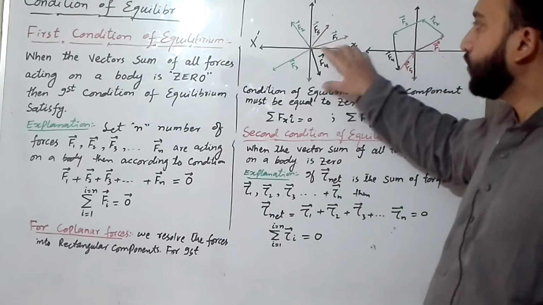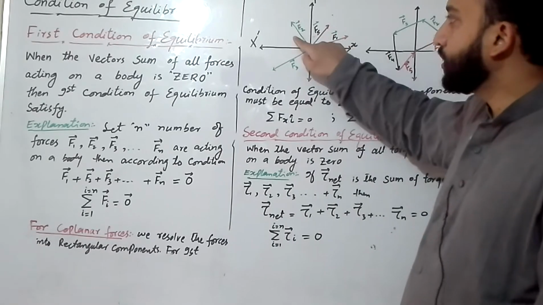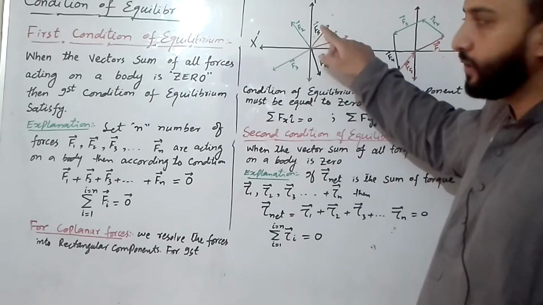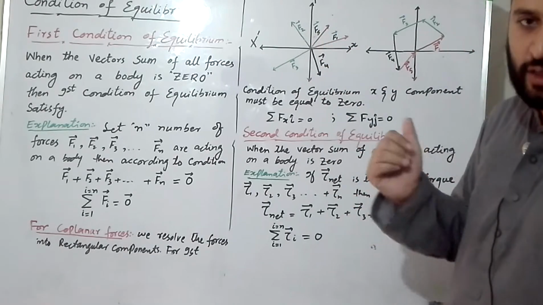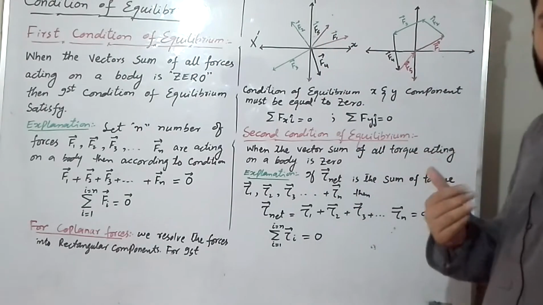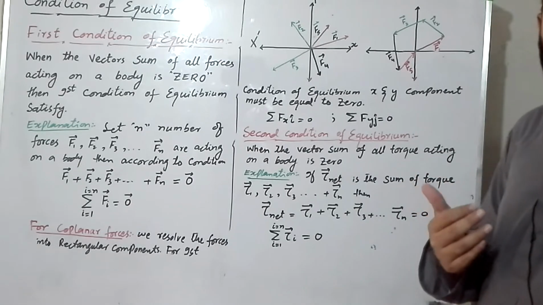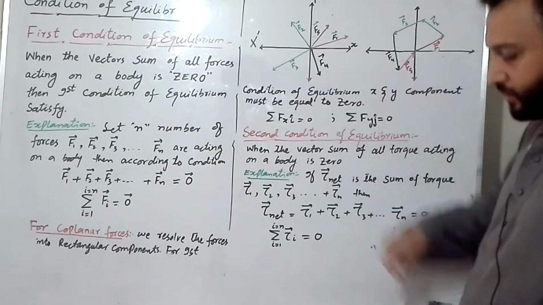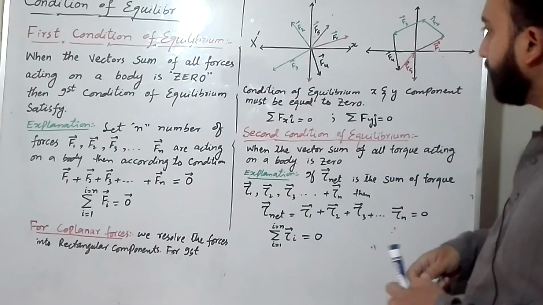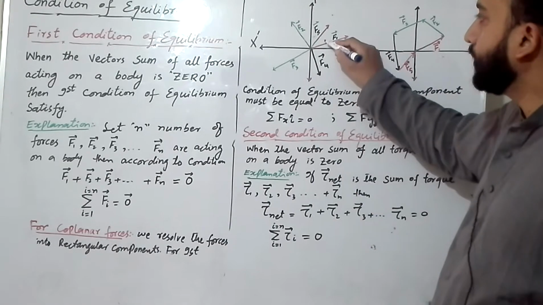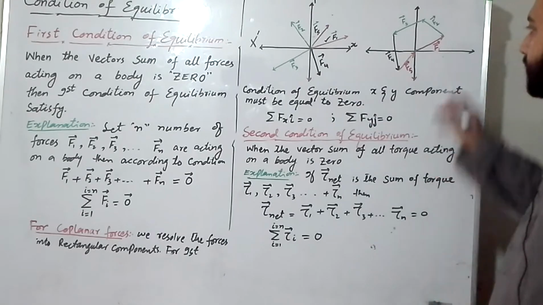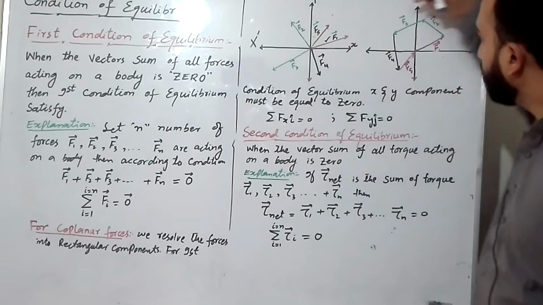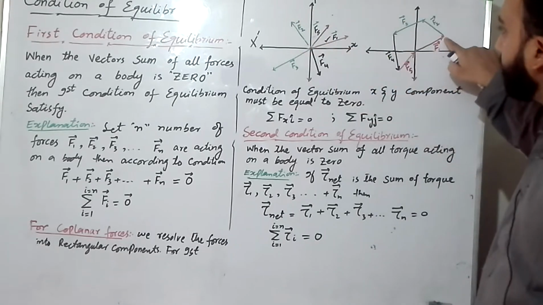Here the different forces: this is F1, this is F2, this is F3, this is F4 and this is F5. These are the five forces acting on a body. Now we add these forces according to the head-to-tail rule. Take the first vector. This is the first vector. Now take the second vector, that is F2. Join the tail of the second vector with the head of the first vector.